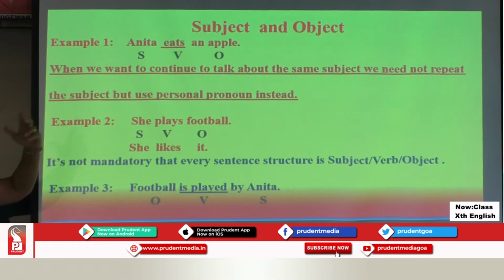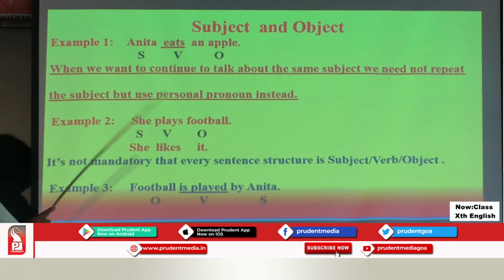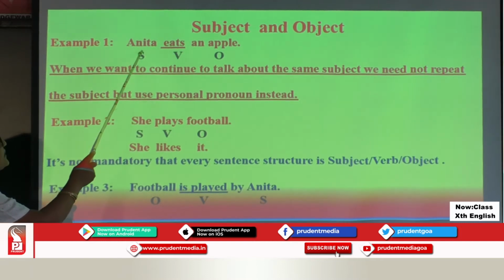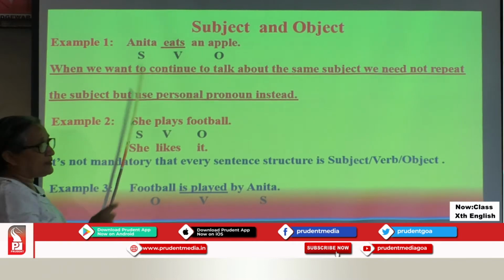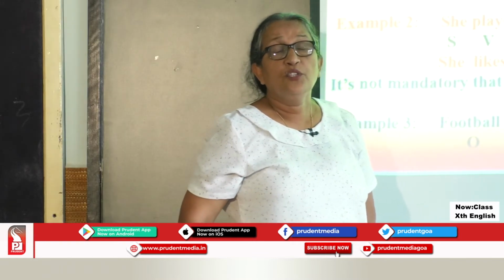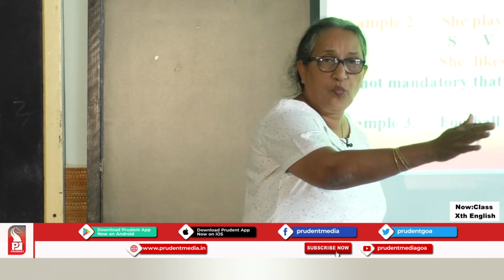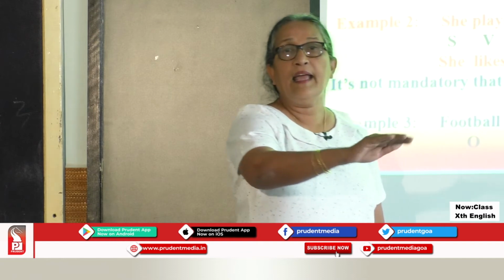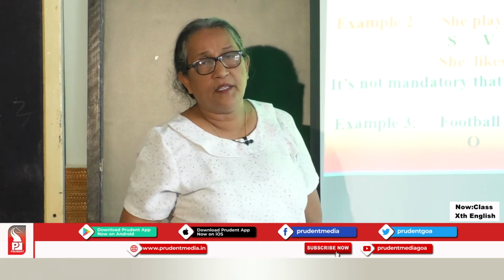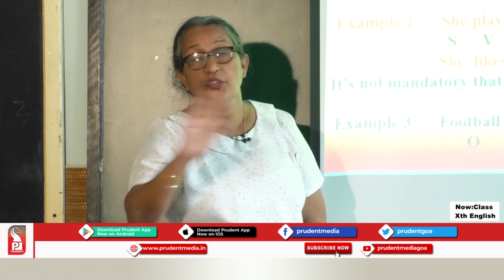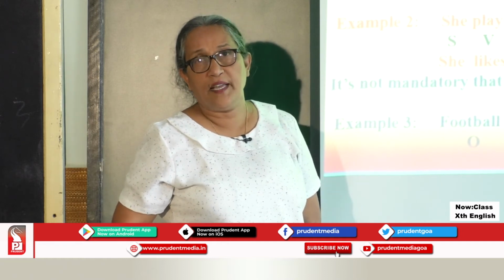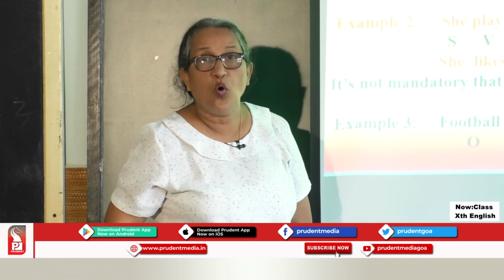Now getting back to the subject and object pronouns and how to identify subject, verb, object. Having the sentence, Anita eats an apple. I told you, children, do not misunderstand. Anything that comes before the verb is a subject, and anything that comes after the verb is object. This is not the way you need to understand what is subject, what is object.